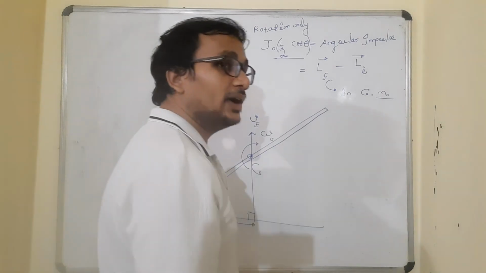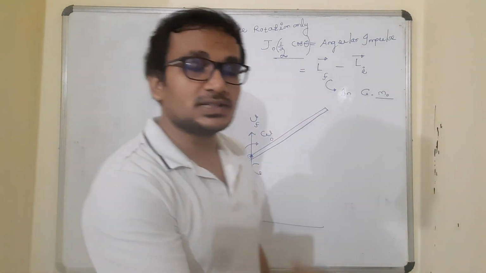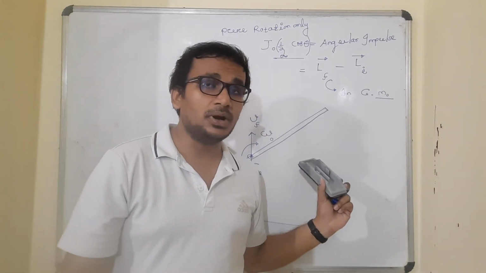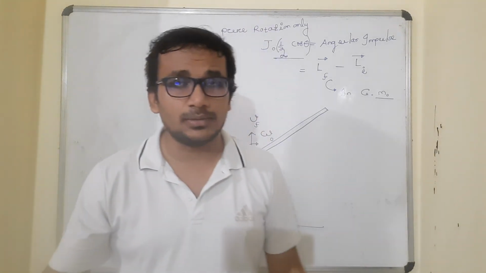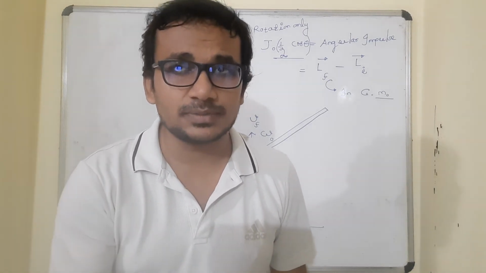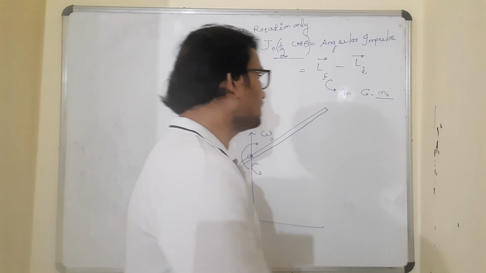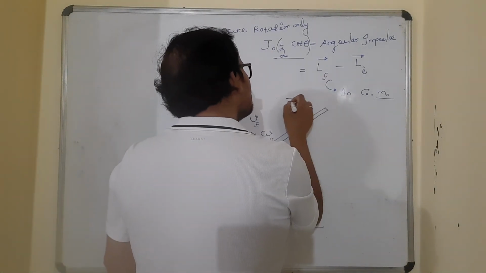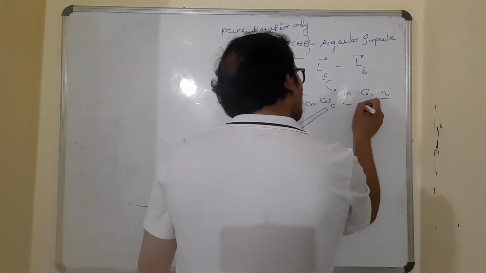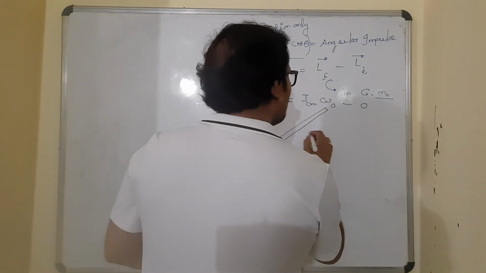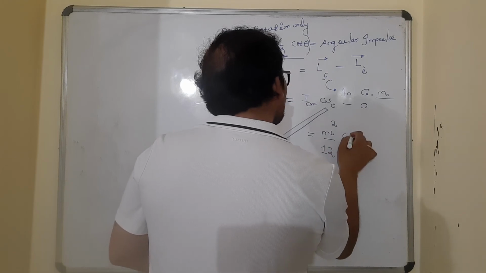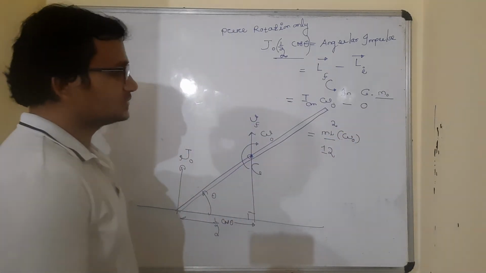That means the second term will vanish. What I told just now: body with respect to center of mass plus center of mass with respect to center of mass. If the center of mass is the final point, the second term will be center of mass with respect to center of mass, which will be 0, because the R vector for center of mass with respect to center of mass will be 0. Fine. So that's why I get here the final ICM into omega only, and initially it is invariably 0. So what is ICM? ml square upon 12, because it's a uniform rod of mass m and length l, so ml square upon 12 into omega naught. So this gives me the second equation.